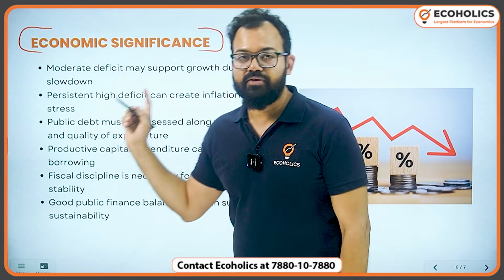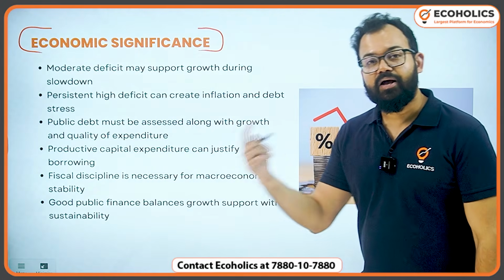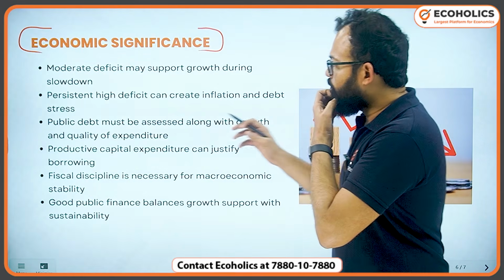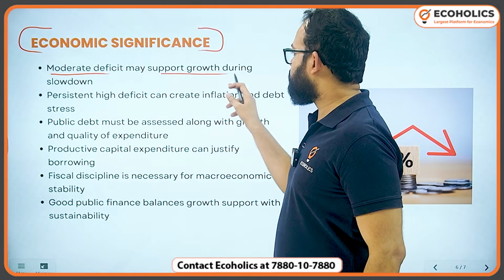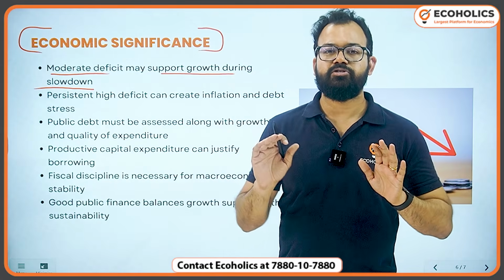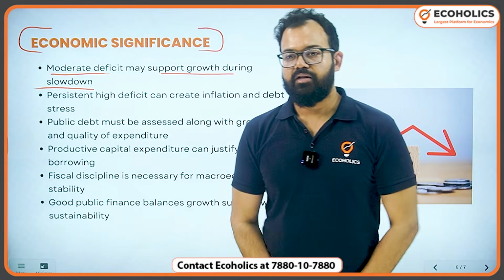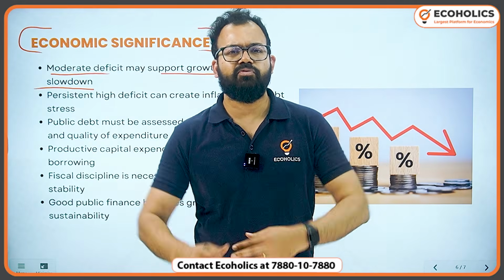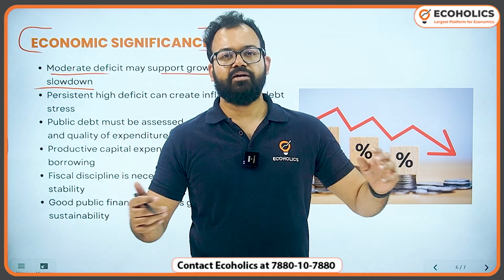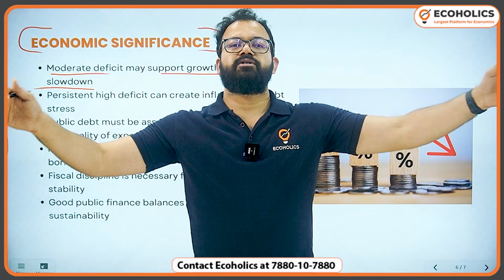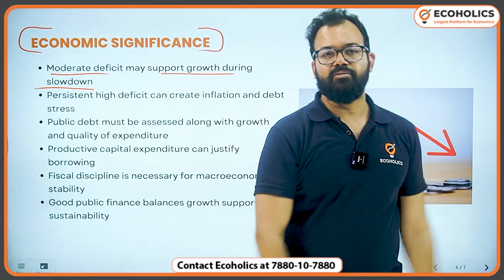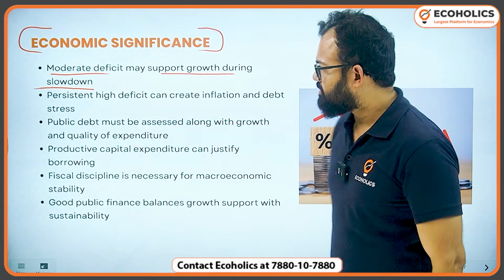Economic significance. That's where the question comes, and you have to write in your answer as well as in conclusion, introduction, whatnot. Okay? So moderate deficit may support growth during slowdown. So when there is slowdown in the economy, government should push towards it. That's why you see in every tier 2 city development is going on. So flyover is building, some metro is building, although that metro is not very useful right now because they are not like launching the metro project almost like a web. And they are just running metro from one place to another place. So nobody is preferring, but yes, that's a good start.